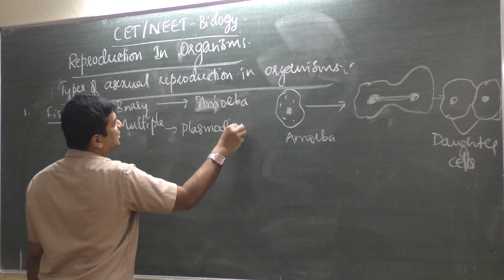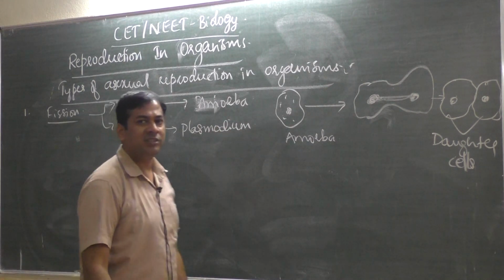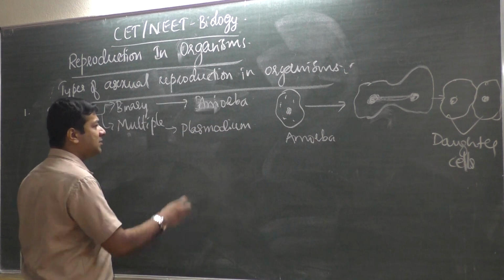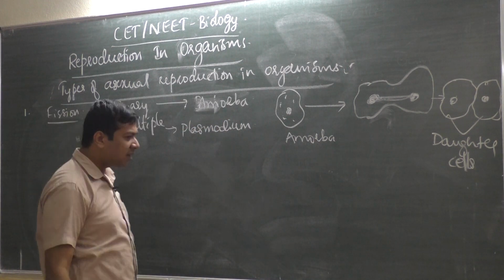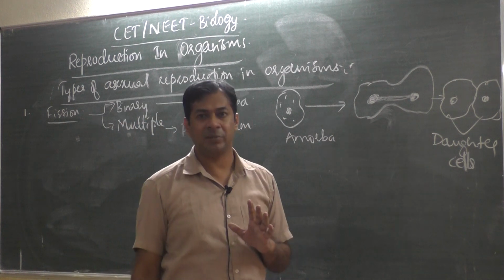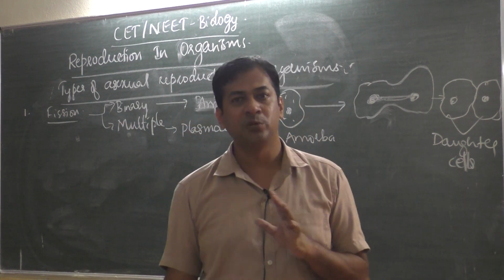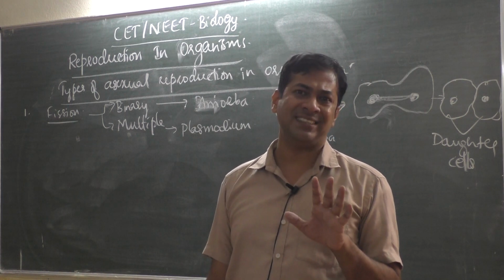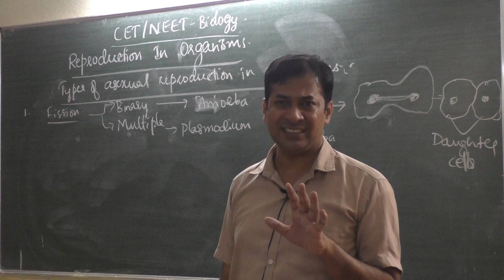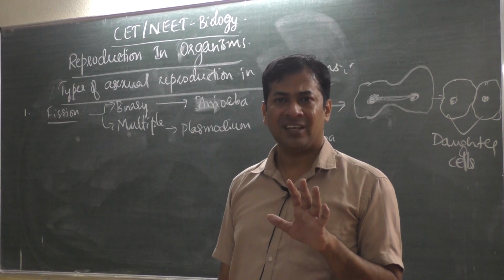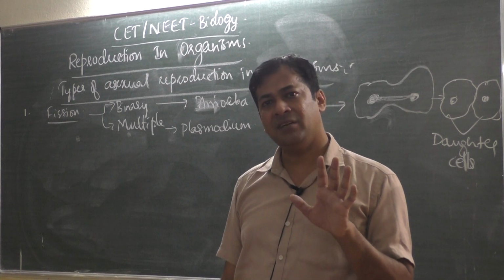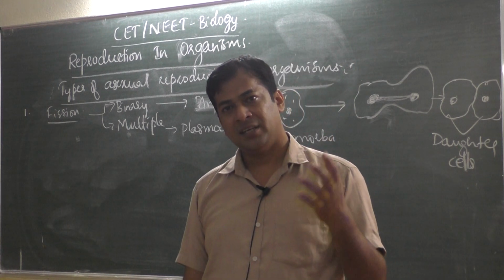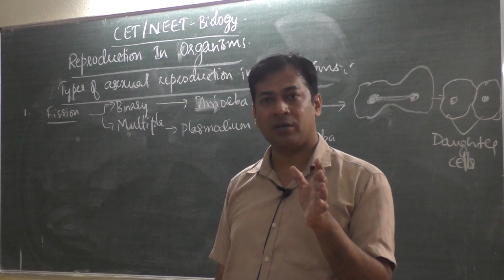Then for multiple fission, we'll take the example Plasmodium, which is a protozoan which causes malaria, the malarial parasite. Under unfavorable conditions. Unfavorable means when the condition is not suitable for reproduction. See, to do some work we see seasons, isn't it? Farming, agriculture is based on what?